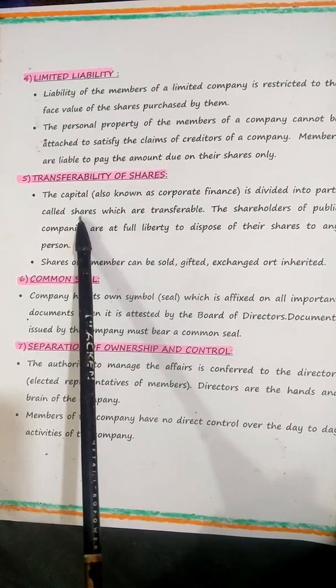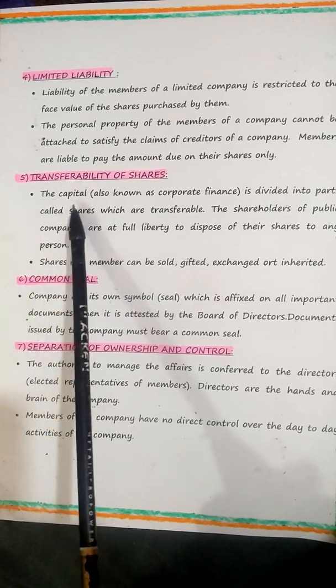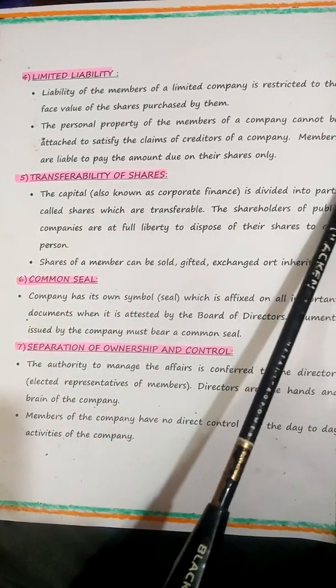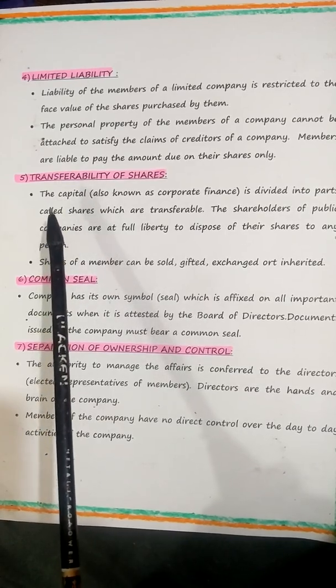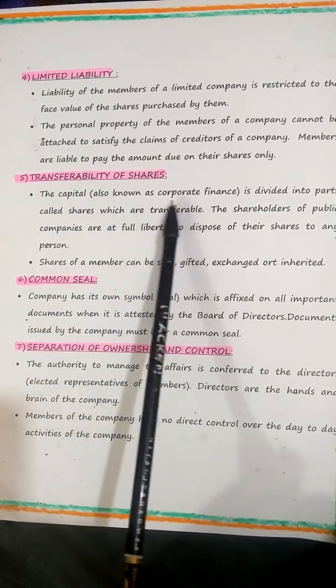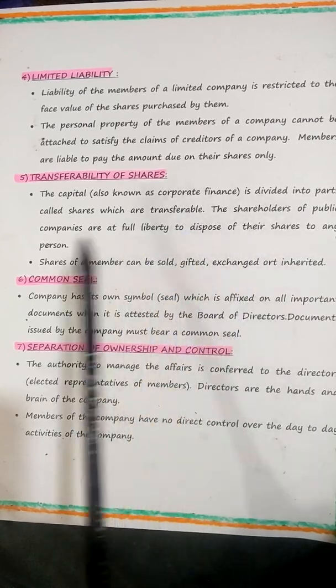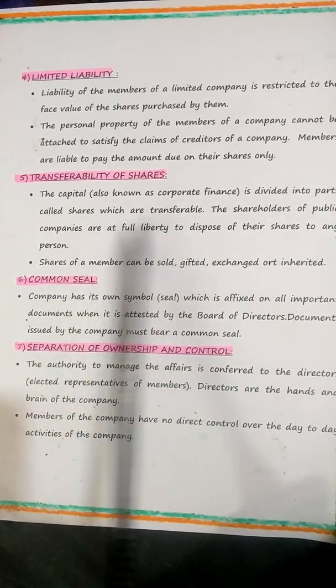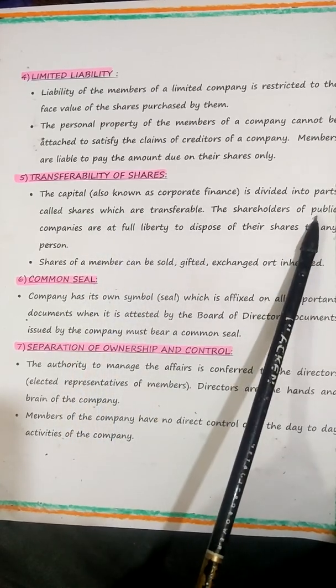Like I told you, each share is 10 rupees, each share is 1000. There are companies who see that the shares are bought by a common man also. So they'll bring down the denomination of shares. The value of the shares can also be small for the common man to buy. The capital, also known as corporate finance, is divided into parts called shares, which are transferable. The shareholders of public companies, you can say public companies. What are public companies, children? Please make a note. I'll tell you that also.